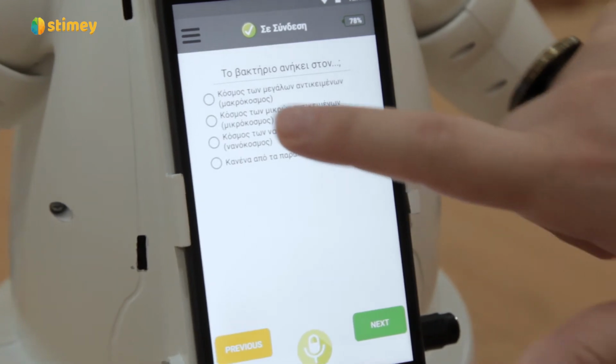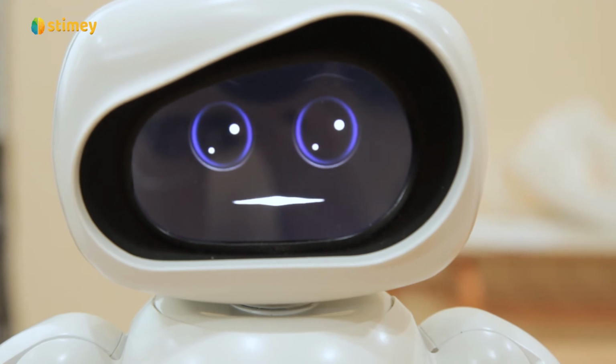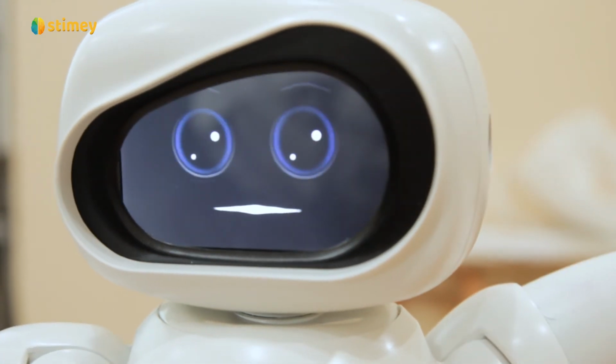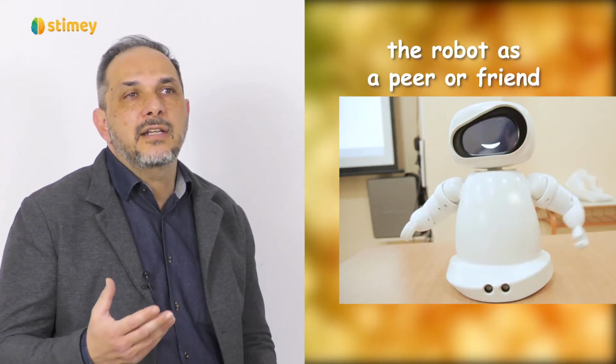Moreover, it can collaborate as a partner with the students to solve a quiz. The robot can provide plausible answers for the quiz and motivate students to evaluate its inferences that they might otherwise not consider. Additionally, the robot could act as a peer or a friend in entertaining activities, playing a game or saying a joke to the students.